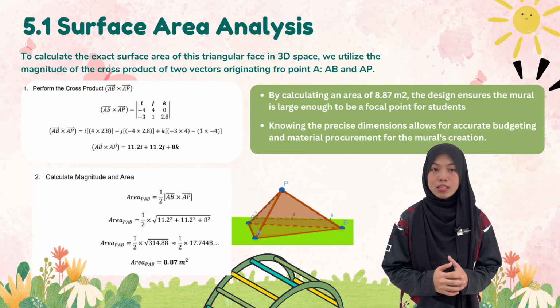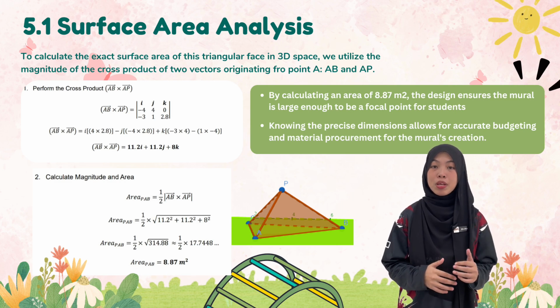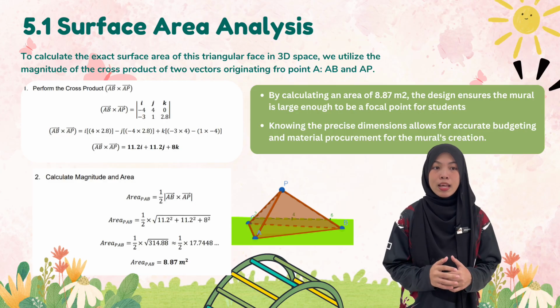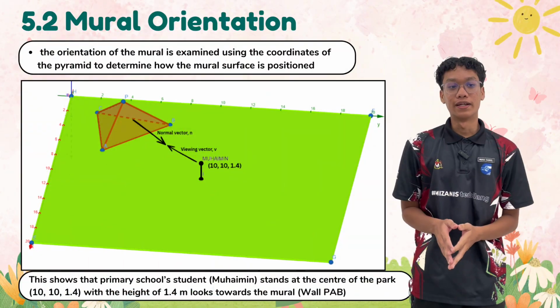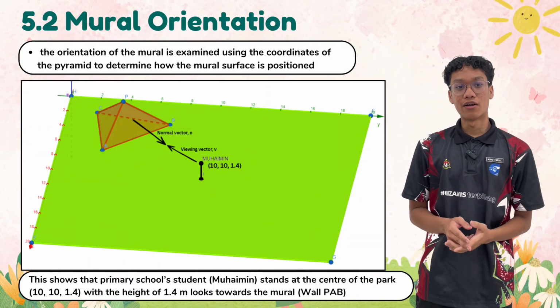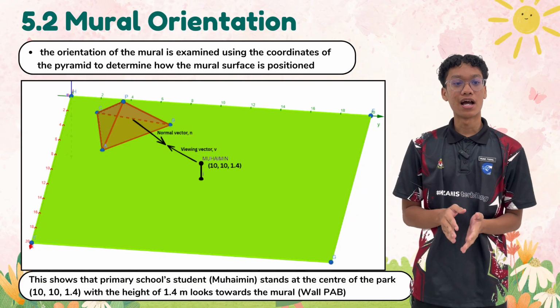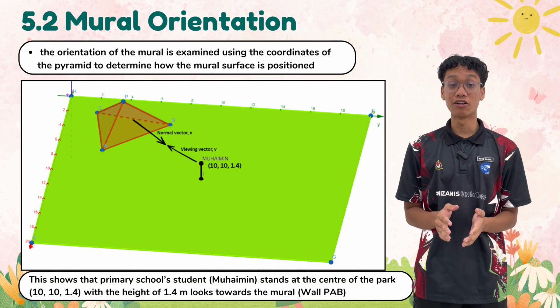Overall, this analysis demonstrates how vector mathematics and cross-product calculation can be applied in real design situations, helping ensure that the structure is both functional and visually engaging for students. Okay, now I will analyze the mural orientation. Our goal is to mathematically determine how a mural on the pyramid surface is positioned relative to an observer.